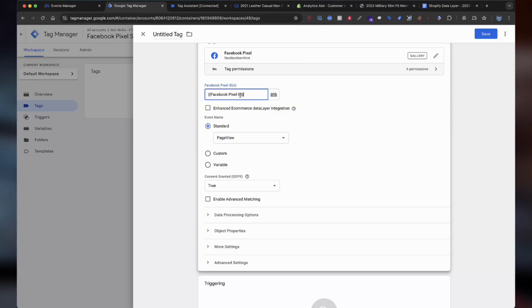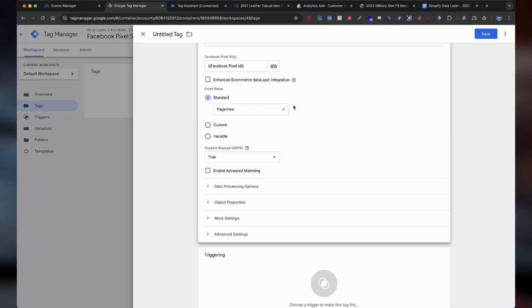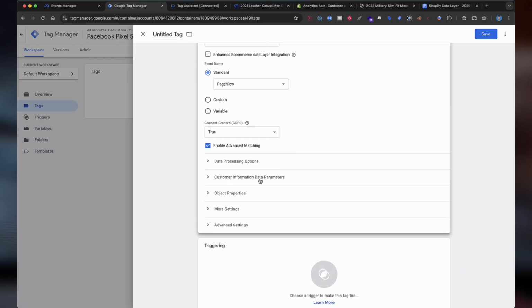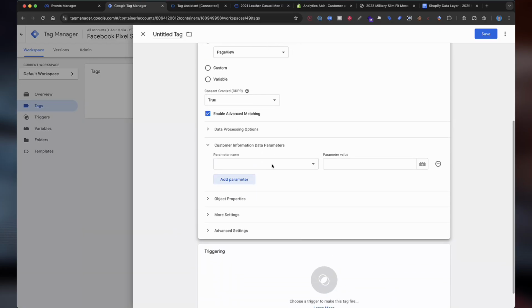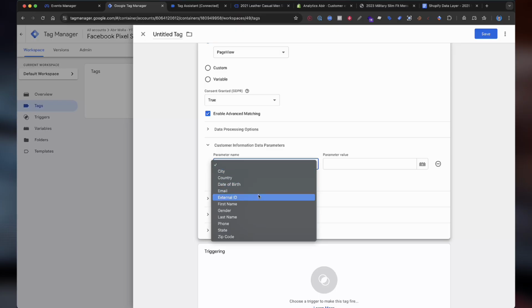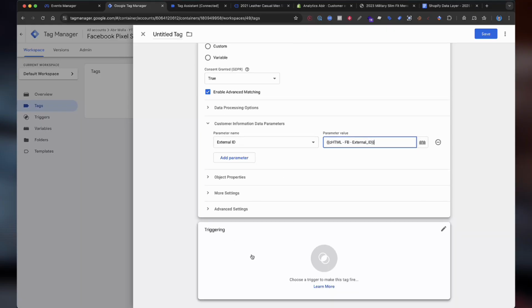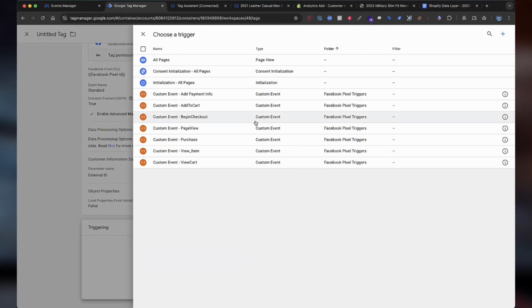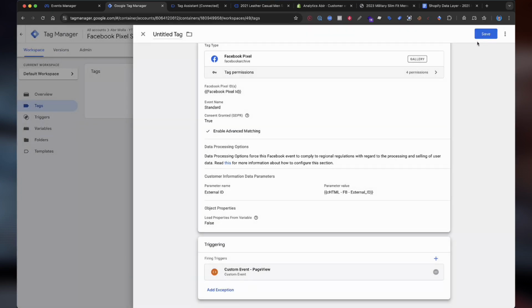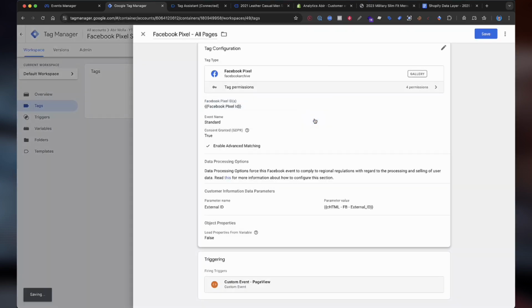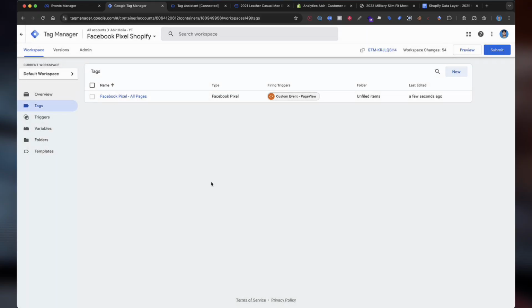I have added the Facebook pixel ID here. The event will be the standard one, PageView. Then select enable advanced matching, custom parameter, then select the external ID. And everything is fine, then select the targeting. This will be the page view, and enter the pixel name here. Congratulations, our first tag is created.